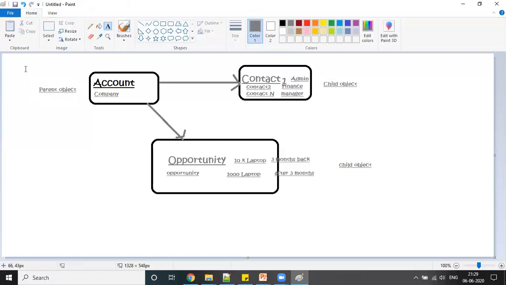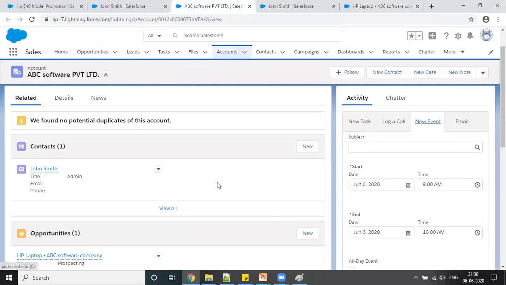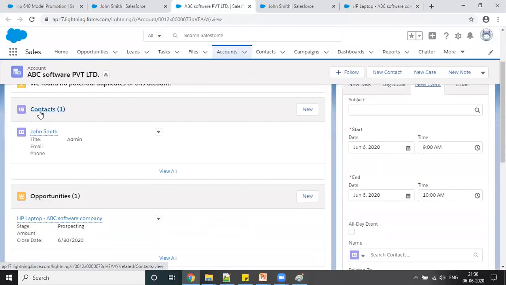Why is this a parent object? Because this will be just one, and against this I can create multiple, right? So whenever you go on the account object, you can see the contact. Right now, if you go on the account object, here you can see the contact, right?